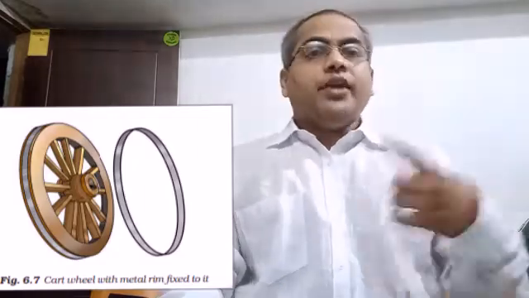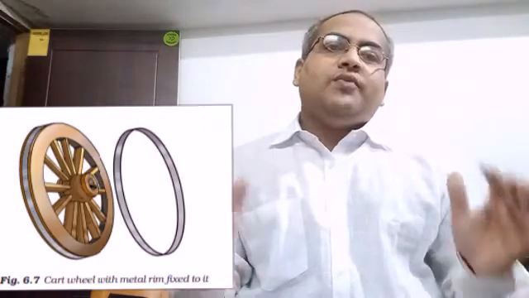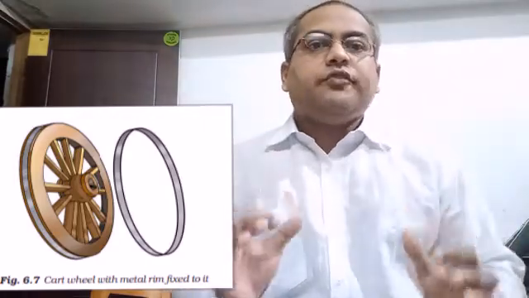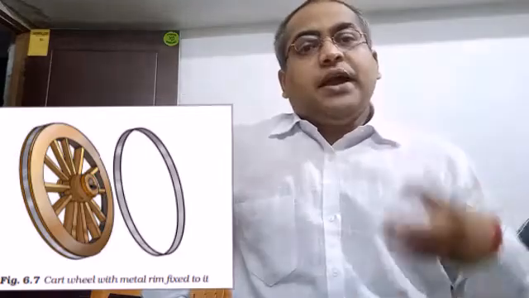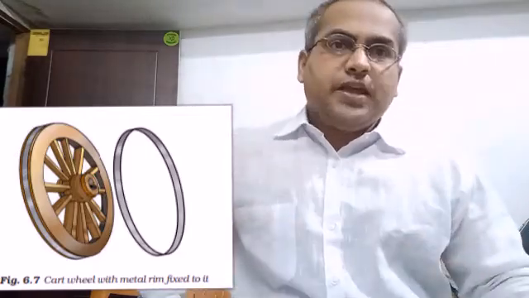Or if we want to put a rim on a circular piece of wood, then we make a rim of small size in comparison with the wood, then we heat it and put the rim onto the wood, because by heating the metal expands.